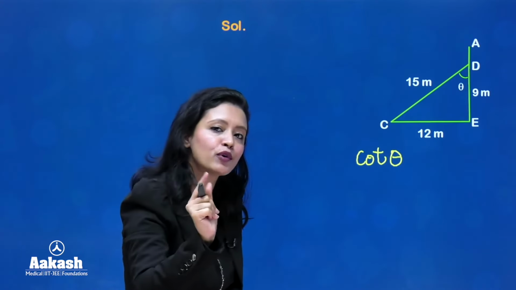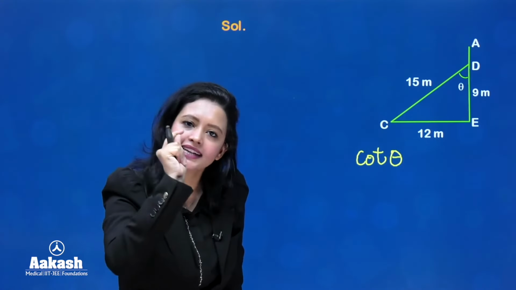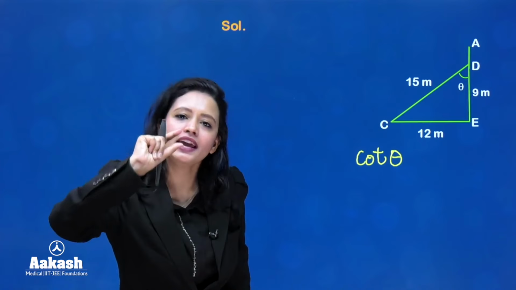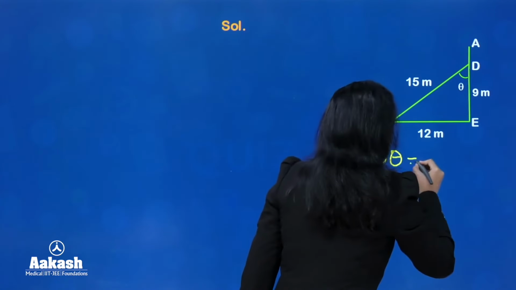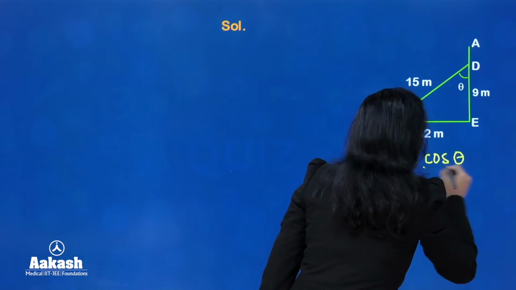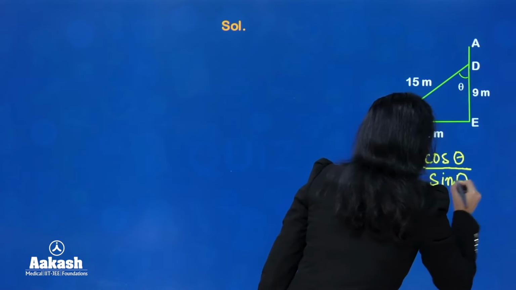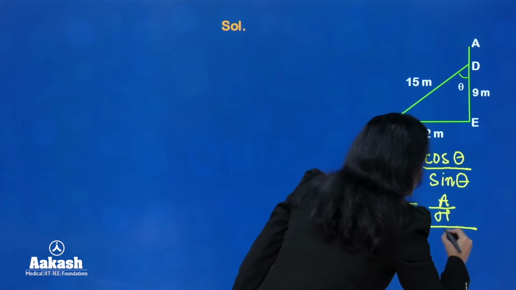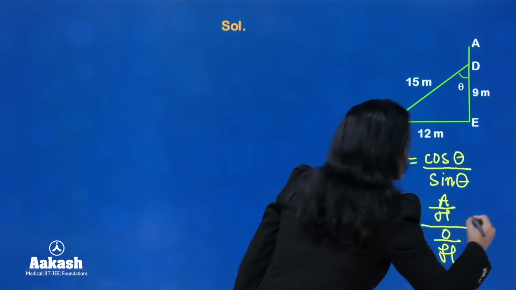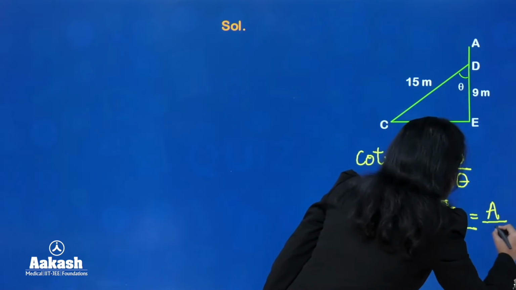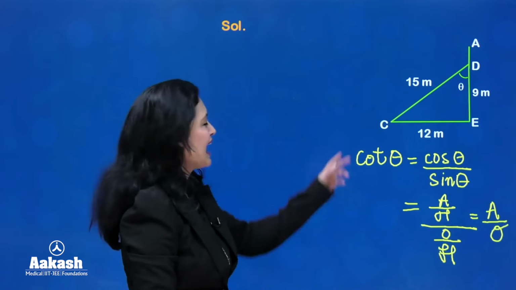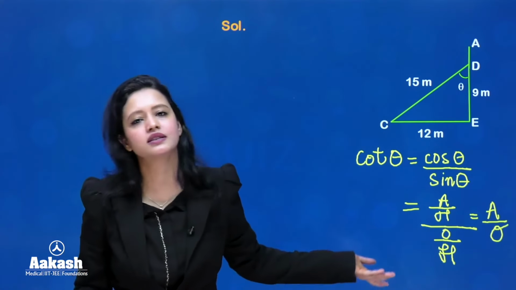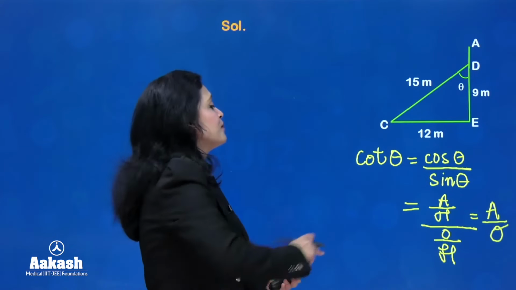Cot theta was the reciprocal of tan theta, right? And tan theta was sin theta over cos theta. So, the reciprocal of sin theta over cos theta would be cos theta over sin theta. So, I can write cot theta as cos theta over sin theta. Now, I know that cos theta is equals to adjacent over hypotenuse and sin theta is equals to opposite over hypotenuse. Hypotenuse gets cancelled. We have adjacent over opposite. Now, you can directly write cot theta as adjacent over opposite if you remember. But if you don't remember, you can go through this entire process. No worries. Okay? Now, let's see.